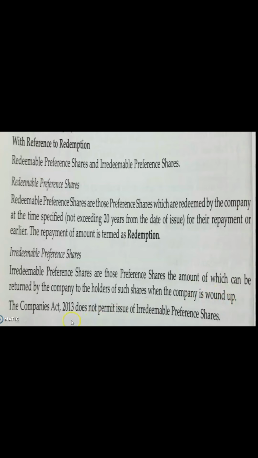But the Companies Act 2013 does not permit the issue of irredeemable preference shares. So the Companies Act has cancelled such right of the preference shareholders. Now that was all about the preference shareholders.